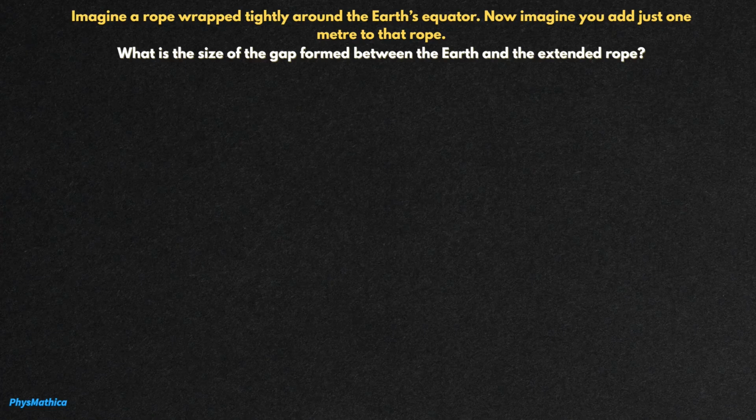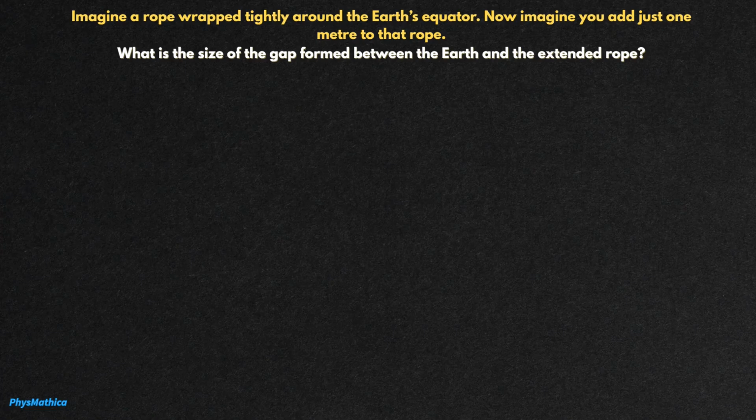The problem is that imagine a rope wrapped tightly around the Earth's equator. Now imagine you add just 1 meter to that rope. What is the size of the gap formed between the Earth and the extended rope? So think about it. How much do you think that would be? Like a millimeter, 1 centimeter, 10 millimeter?